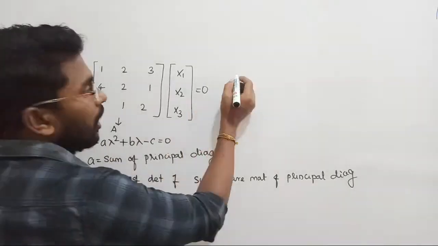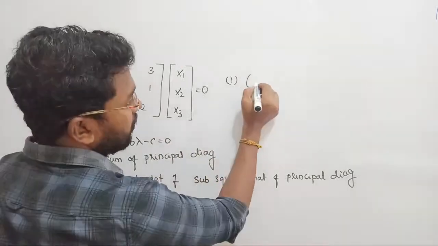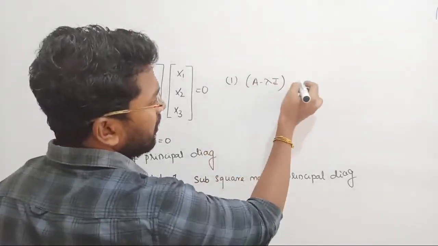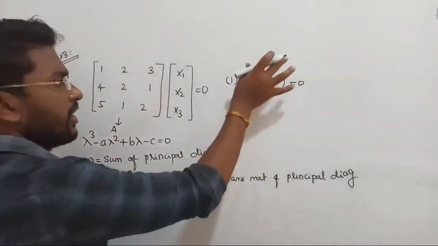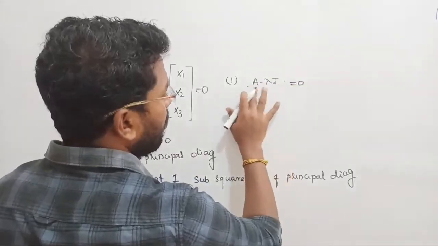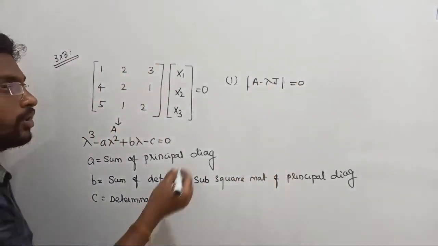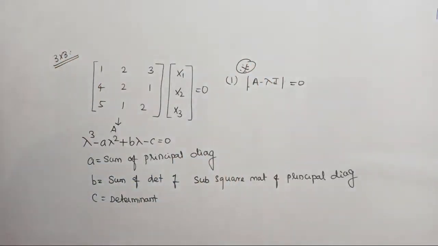That is one method. Or, in order to find the characteristic equation, you can directly proceed with A minus lambda I, right? Set A minus lambda I equal to 0 and solve it, and you will get the equation, right? So that is an alternative way to obtain the characteristic equation. After this, you have to find the determinant. That is very important, right? Find the determinant of A minus lambda I, or just go ahead with this procedure.